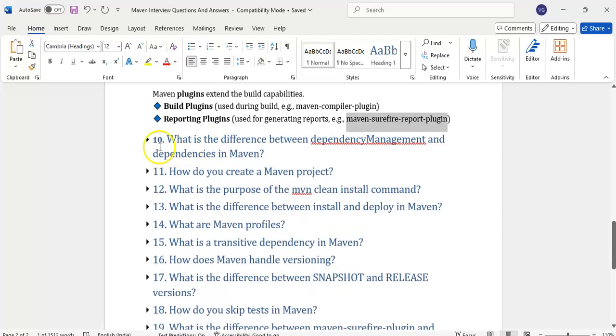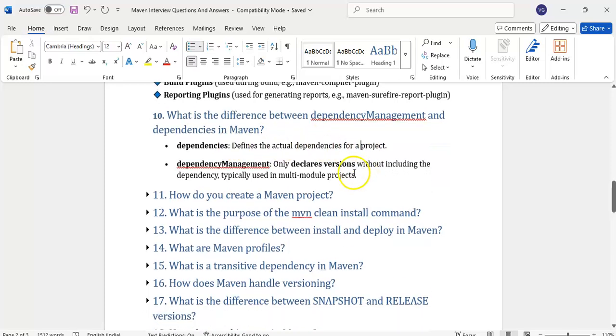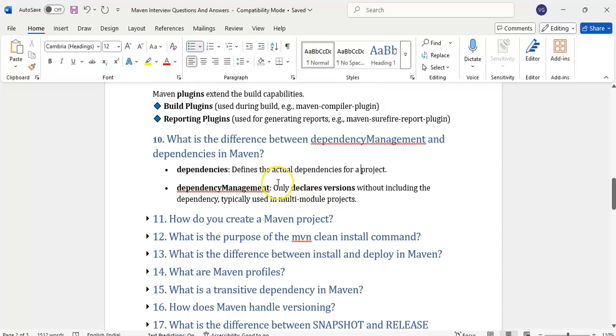What is the difference between dependency management and dependencies? In the POM.xml we can have both, but dependencies define the actual dependencies of the project. Dependency management only declares the versions without including the dependency, typically used for multi-module projects. In dependency management we declare only versions, that is, which version of the jar file we need to use.